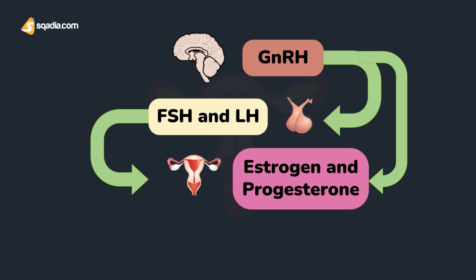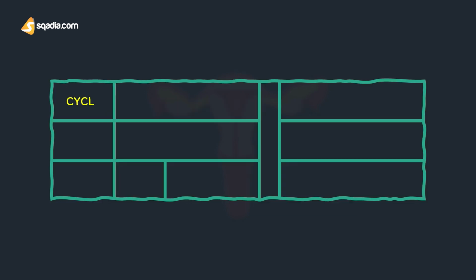So now that you know about the basics of the female reproductive system and the hormones that regulate them, we should learn about the menstrual cycle and the changes that occur in between them. Well, just to remember, there are 2 kinds of cycles going on in the female reproductive system, the ovarian cycle and the uterine cycle. You need to know what's going to happen in the ovaries and what's going to happen in your uterus.